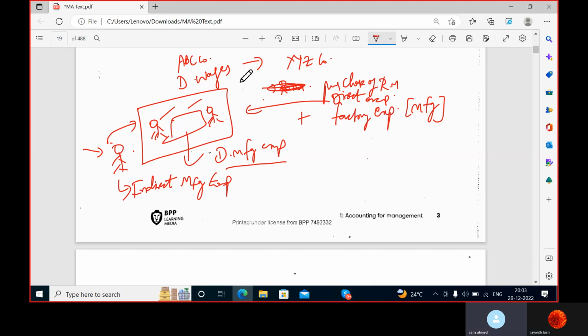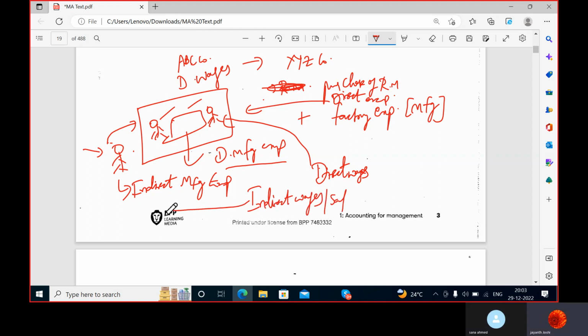Understood? That's the reason we have two things here. Direct wages are paid to these laborers, and indirect wages or salary are paid to this factory's security guard, because he is not directly involved in the production process, but he is supporting that production process.